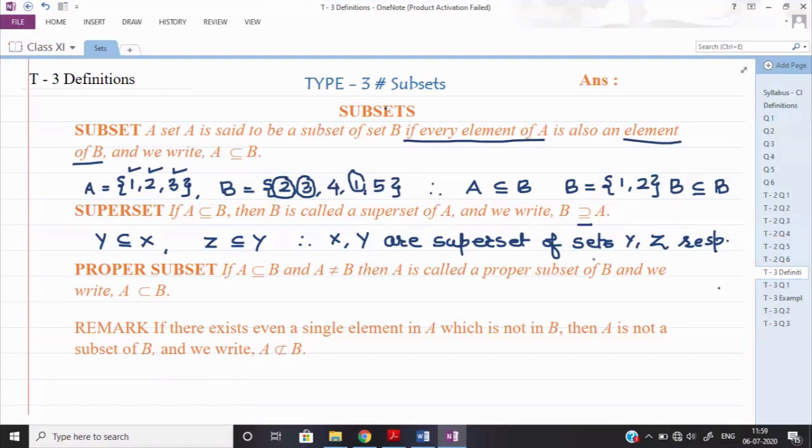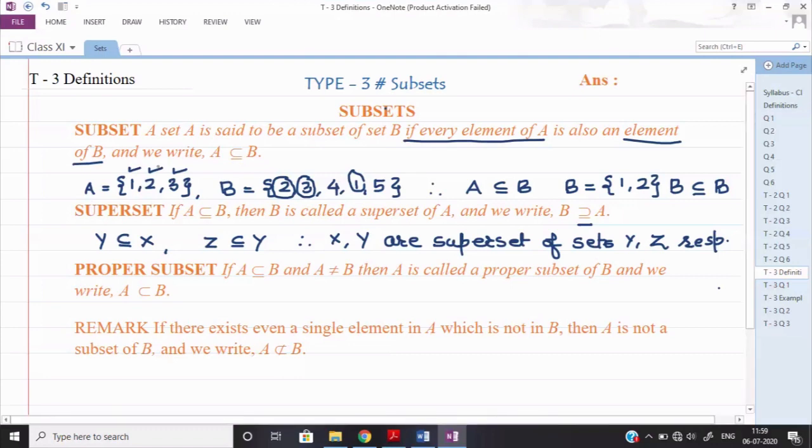Similarly, now let us see the proper subset definition. What is the meaning of proper subset? Proper subset means A will be a subset of B, but A cannot be equal to B. Normally in a subset, A can be a subset of B, or A can be equal to B. But here A will be only a subset of B and it cannot be equal.